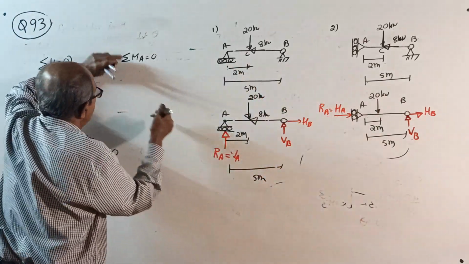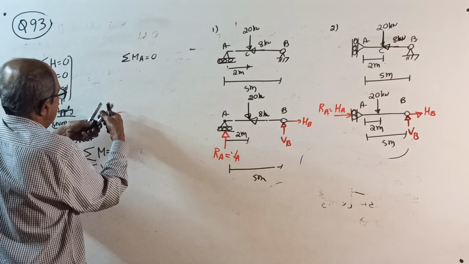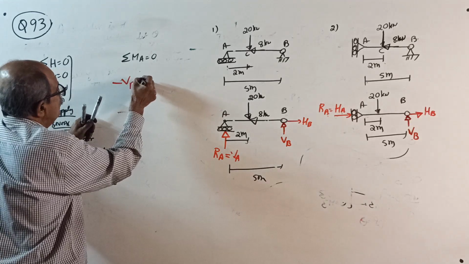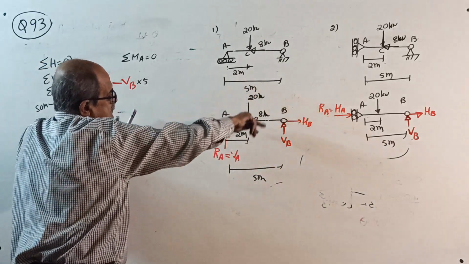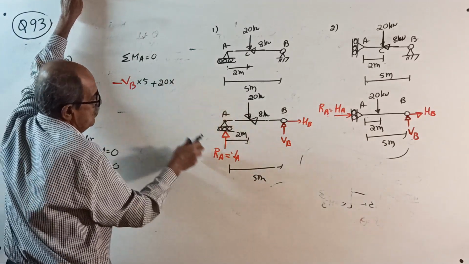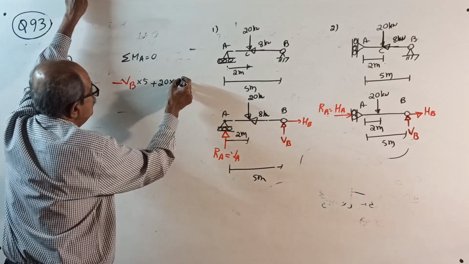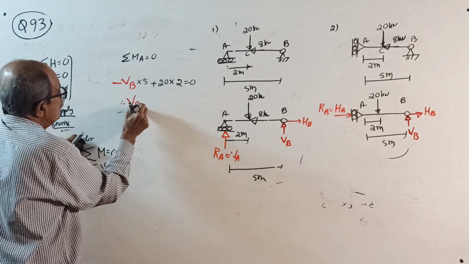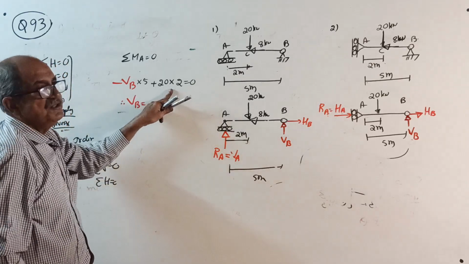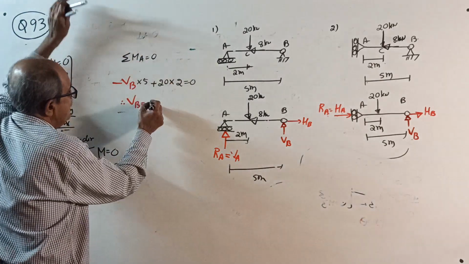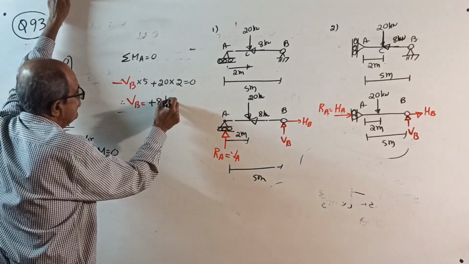Minus VB into 5, unknown first, plus 20 into 2 equal to 0. Therefore, VB equal to 20 into 2 is 40, divided by 5, that side will come plus 8 kilonewton. Plus 8 kilonewton.